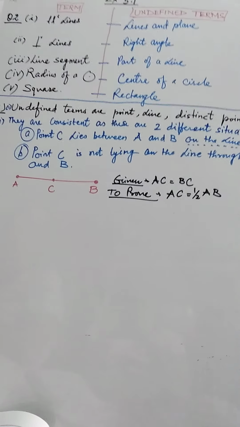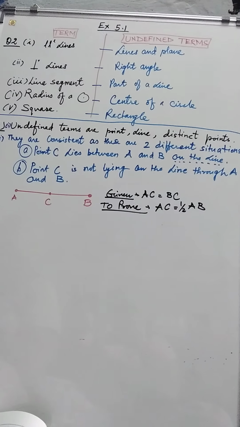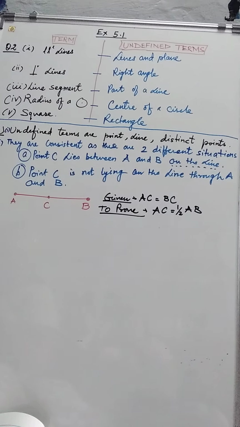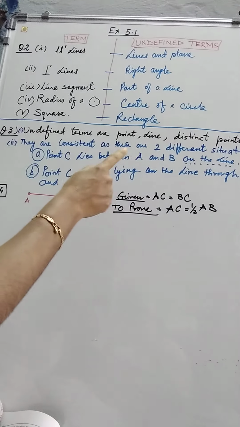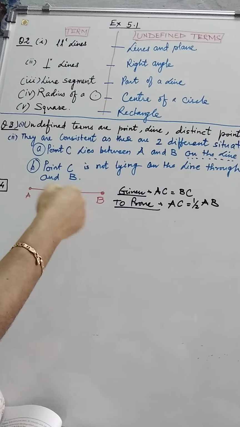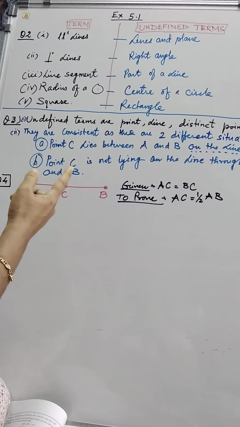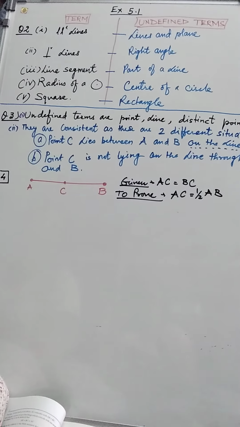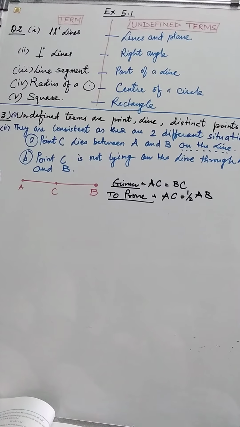Whether this statement is consistent? This statement is consistent because there are two different situations we are talking about. Point C lies between A and B, that is on the line. Or point C is not lying on the line through A and B. It is somewhere else, not on the line. Okay. So these are undefined terms.